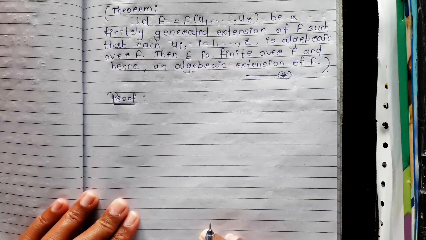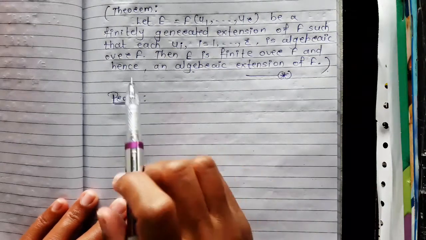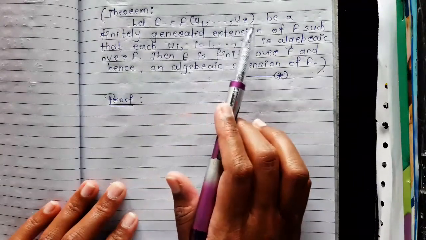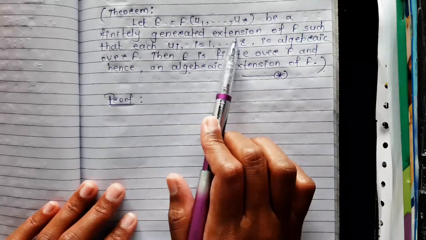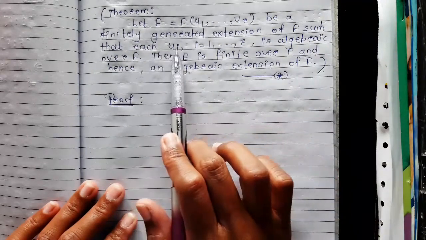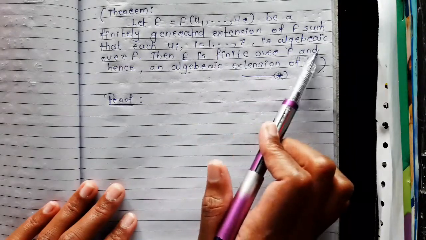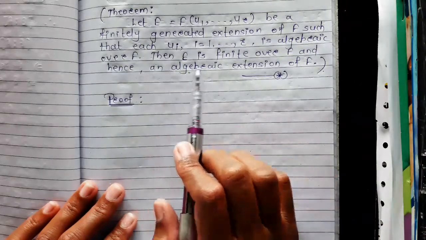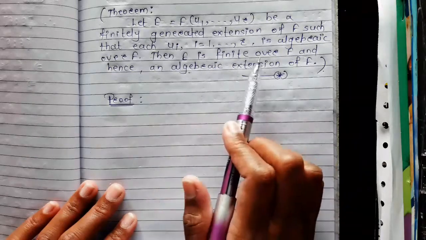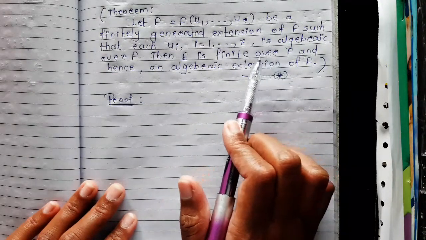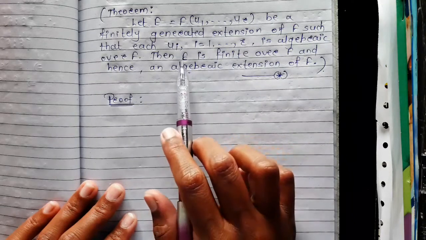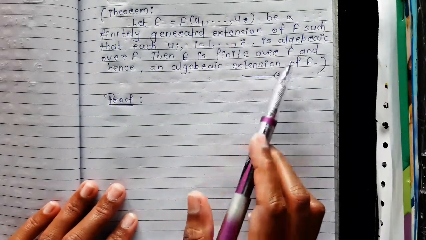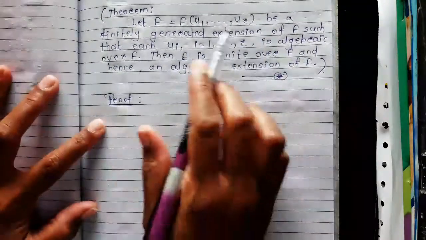Welcome friends. In our previous video, we studied one theorem whose statement is: let E be a field generated by field F and u1, u2 up to ur, a finitely generated extension of field F such that each ui, where i runs from 1 to r, is algebraic over the field F. Then E is finite over F and hence an algebraic extension of F, because whenever E is a finite extension of F, we know that every finite extension is an algebraic extension, and therefore E is an algebraic extension of field F. Now in this video we will study the application of this theorem.